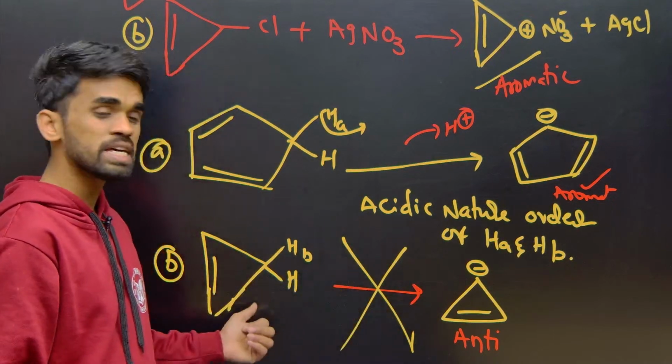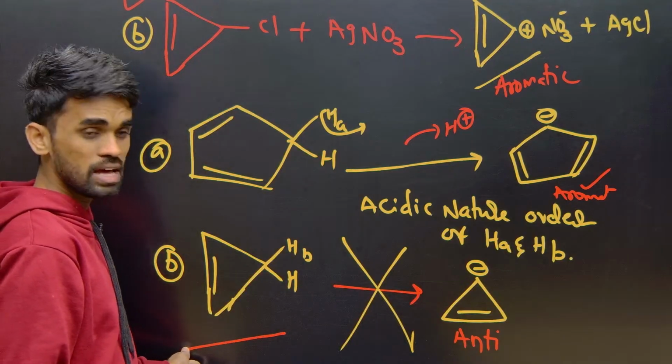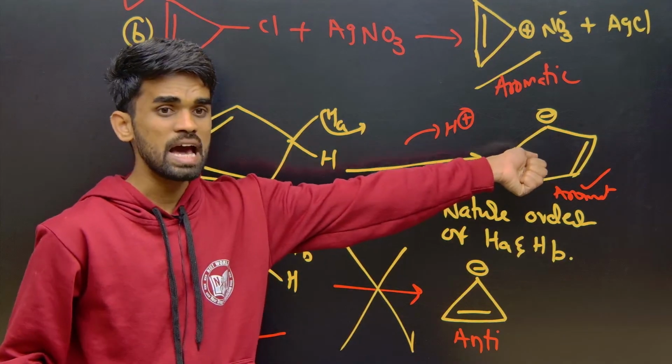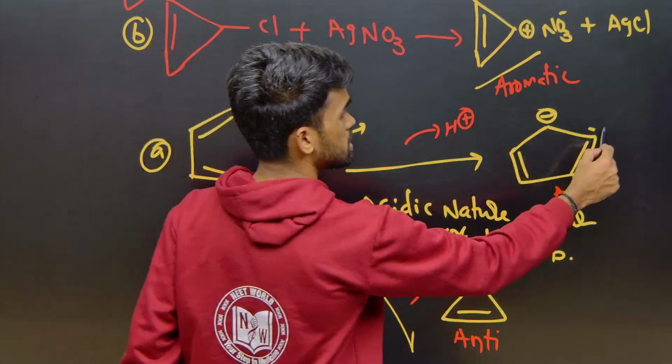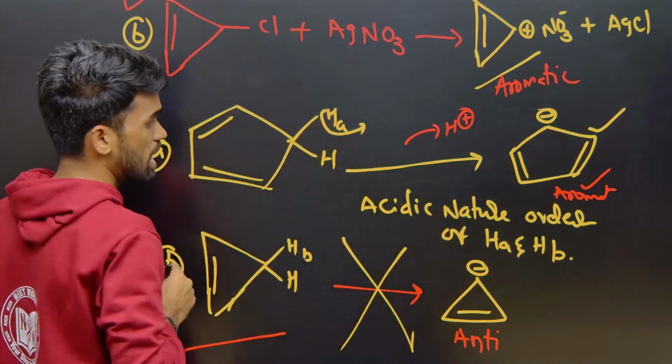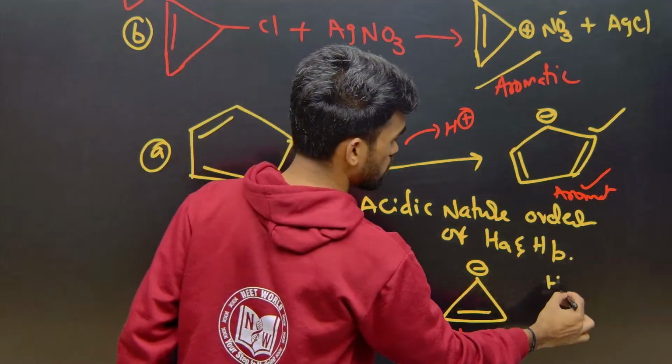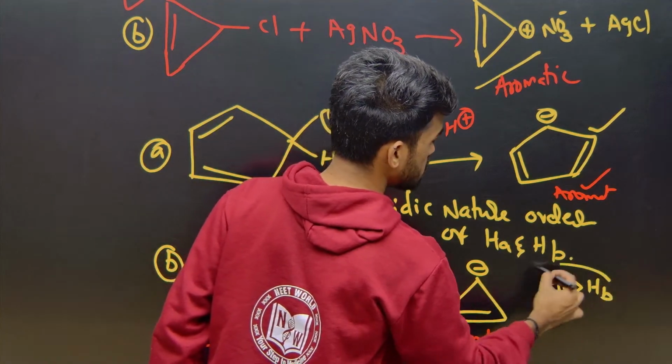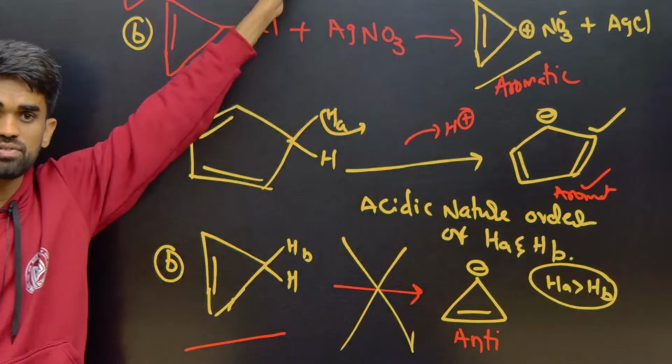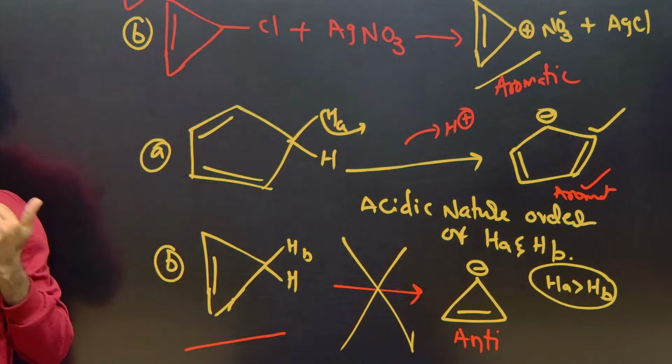Therefore, the respective compound is a weaker acid. But here, a highly stable compound is formed, so formation is easy. So the respective compound is more acidic. You can say HA is more acidic than HB. This is also based on the applications of aromaticity. Is this one also clear?